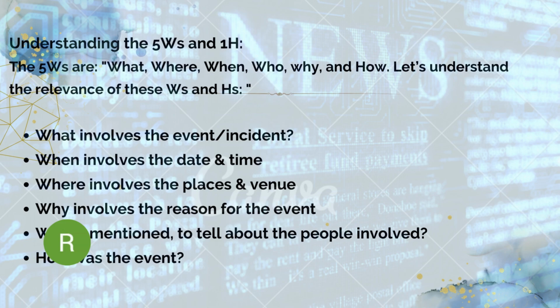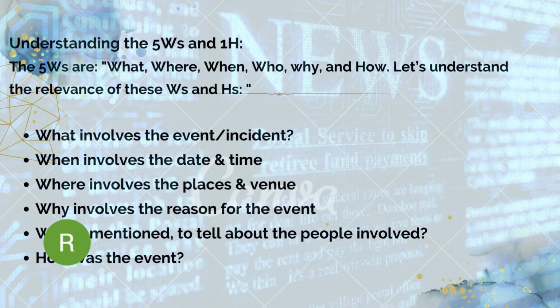And who is to tell about the people involved. You can mention the name of a person who has done the action, or you can mention the names of victims. In the case of a murder, the person who was killed is the victim. But in most murder cases, the newspaper reporter cannot find out the murderer, the person who has committed the murder.